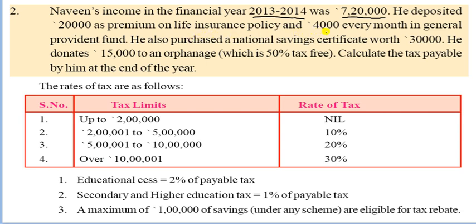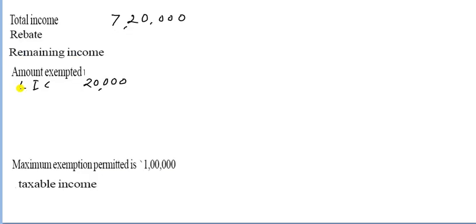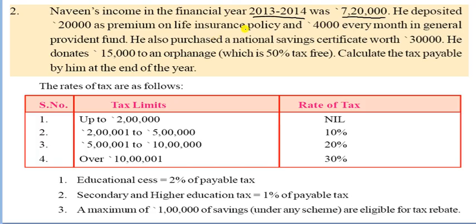20,000 on life insurance policy, and there is 4,000 every month in GPF. So you have to write 4,000 in GPF. So it is GPF, that is the 4,000. 4,000 every month multiplied by 12, so it becomes 48,000. And here is only 20,000. Let us see the next one.